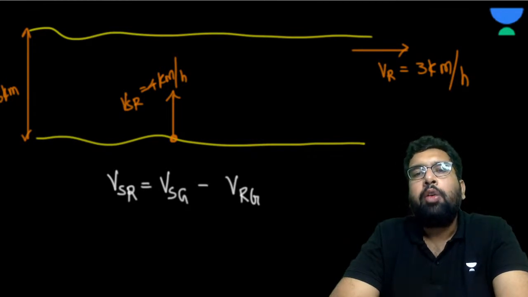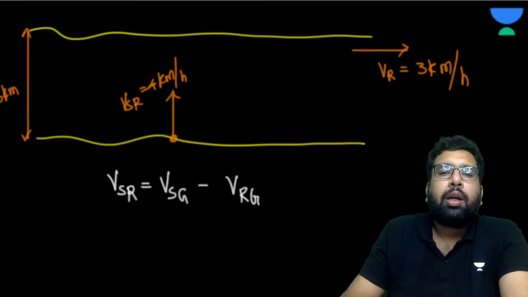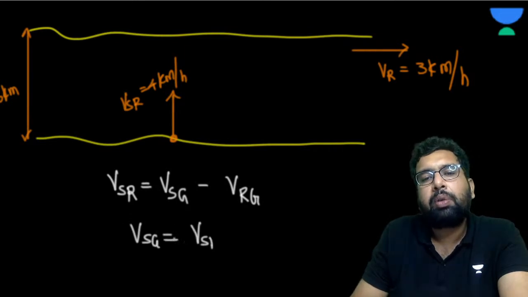Now same way, velocity of swimmer with respect to river is velocity of swimmer with respect to ground minus velocity of river with respect to ground. Understood? Now from here, can we say the velocity of swimmer with respect to ground is velocity of swimmer with respect to river plus velocity of river with respect to ground?